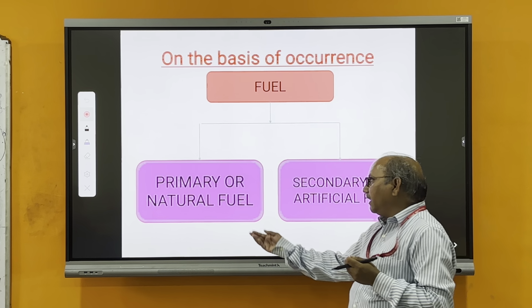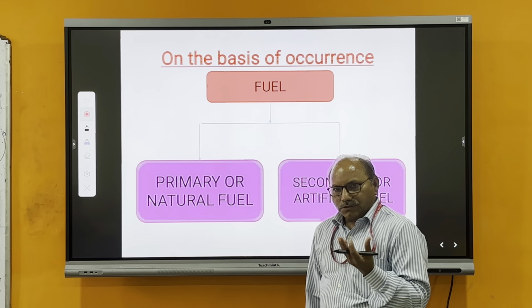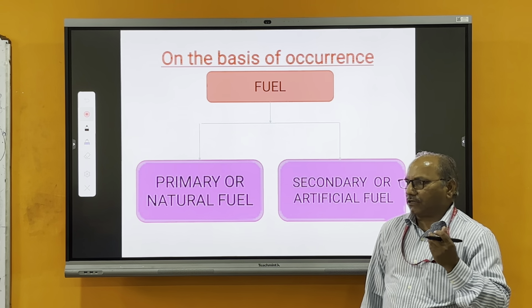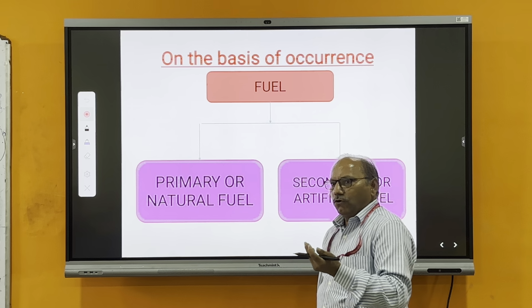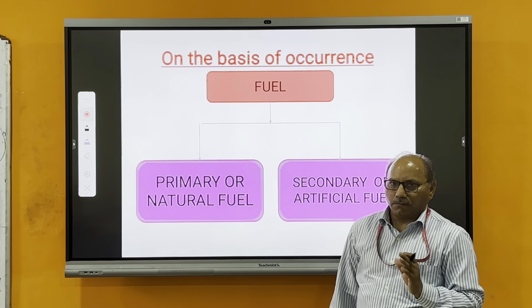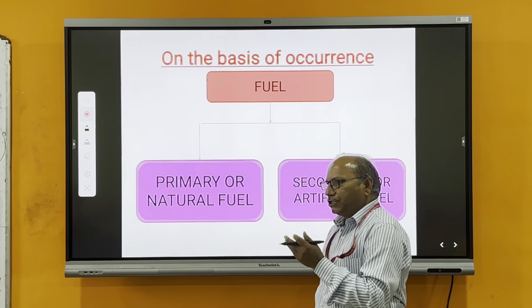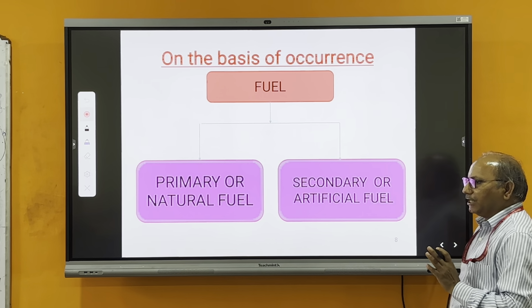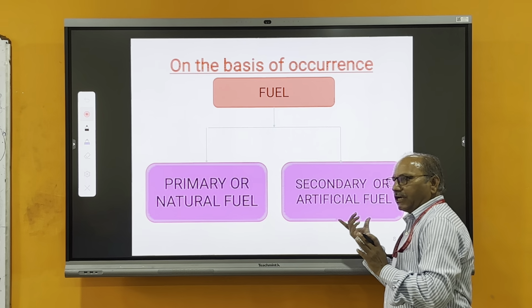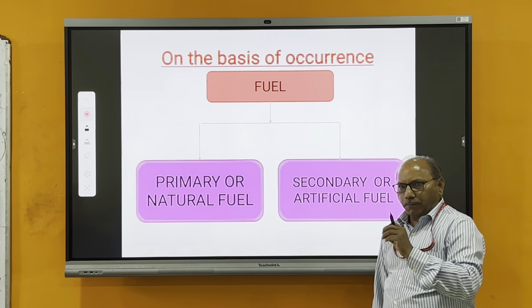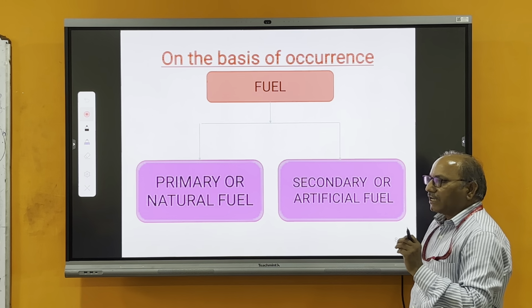Primary fuel is basically the natural fuel. It is used as such as we obtain it from nature. Suppose we get wood and burn it, it is treated as a primary fuel. But whenever it is processed to improve its properties and efficiency, it is converted to secondary fuel.